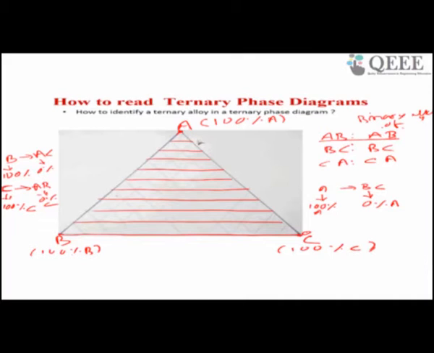Now it is 0%, this is 10%, 20%, 30%, 40%, 50%, 60%, 70%, 80%, 90%, 100% of A. So this gives me weight percent of A.